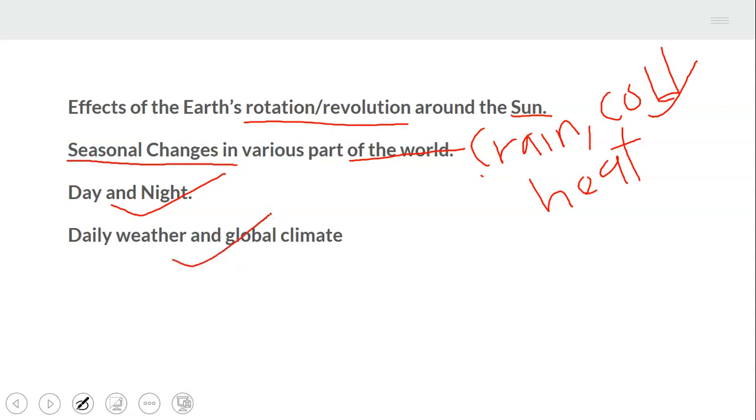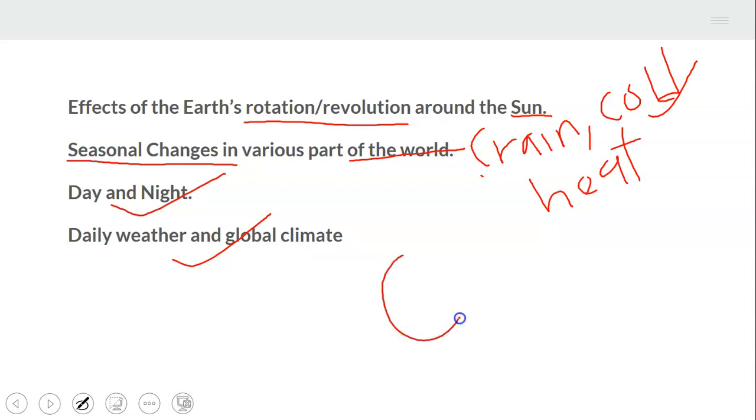Daily weather and global climate. If the earth also does not rotate, we will not have our weather and our climate. Very important. As we are speaking now, the earth is rotating around its axis. Gradually it rotates every day. It has to complete its orbit. The earth will rotate round the sun.